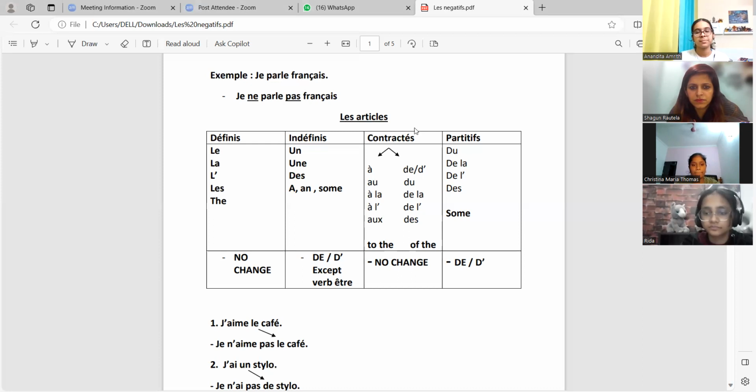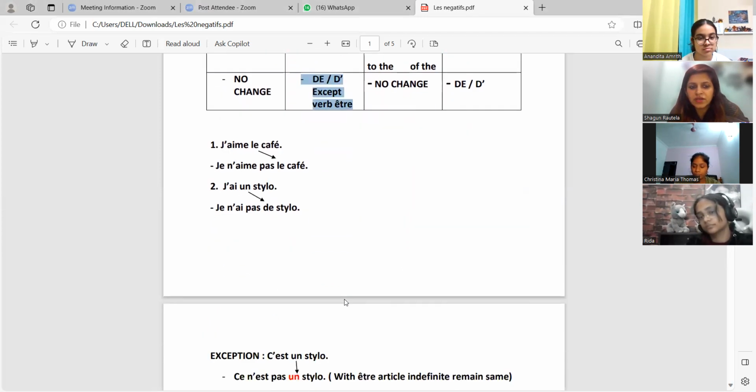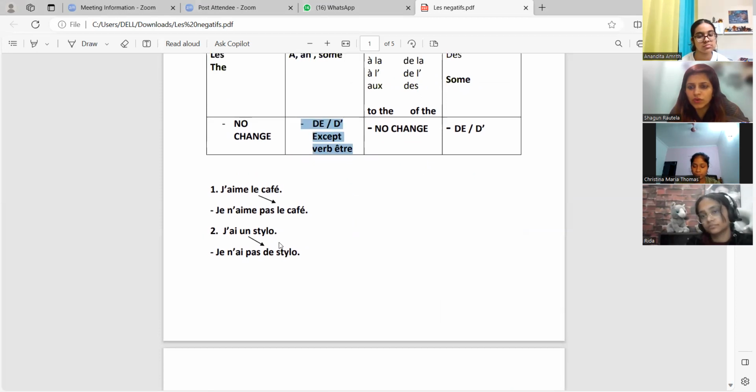Yes, sir. Okay, so let's move on to the next category, indefinite. Indefinite, like we discussed, can you see this? It changes into de and d'apostrophe. I've highlighted it, except verb être. So let's just see the example. J'ai un stylo. Indefinite article. Can you see the arrow? It is changing to? It is changing to? Everybody together. The.